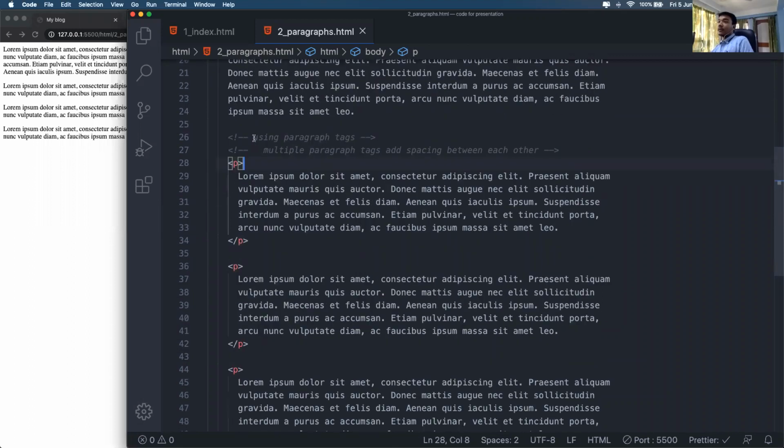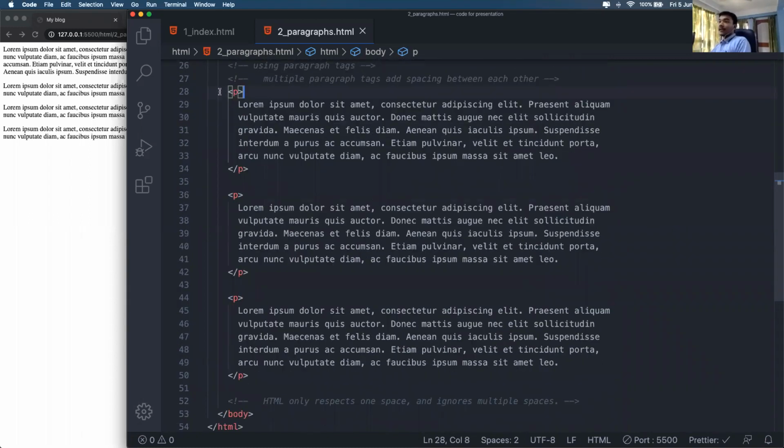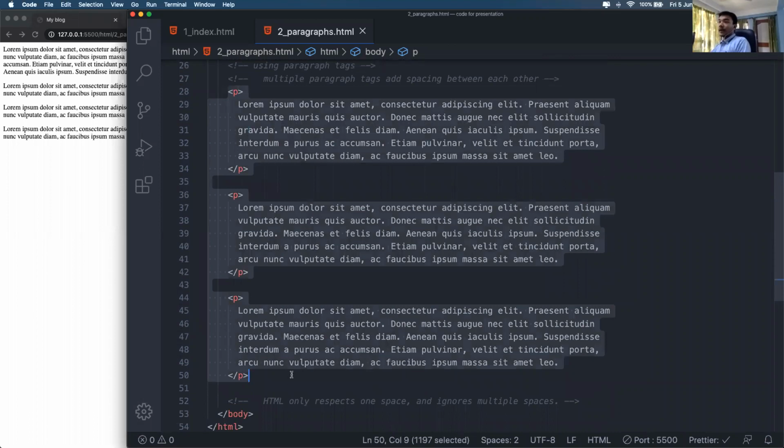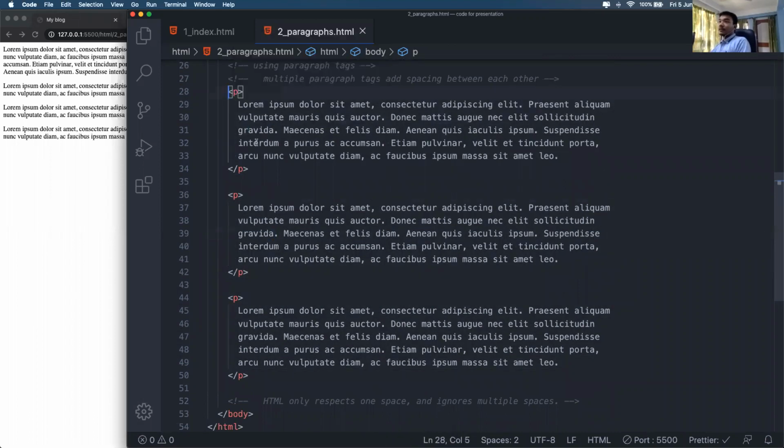Okay, so the comment you can see, using paragraph tags. So there is one more comment below which is saying that multiple paragraph tags add spacing between each other. Okay, so we can see that there are a few paragraph tags, and this single paragraph tag represents a single paragraph. Okay, so this is one paragraph, the first one, this is second, and this is third.